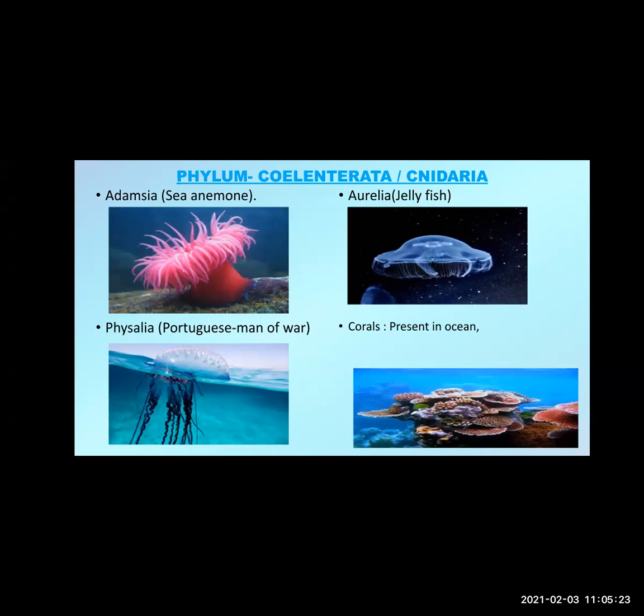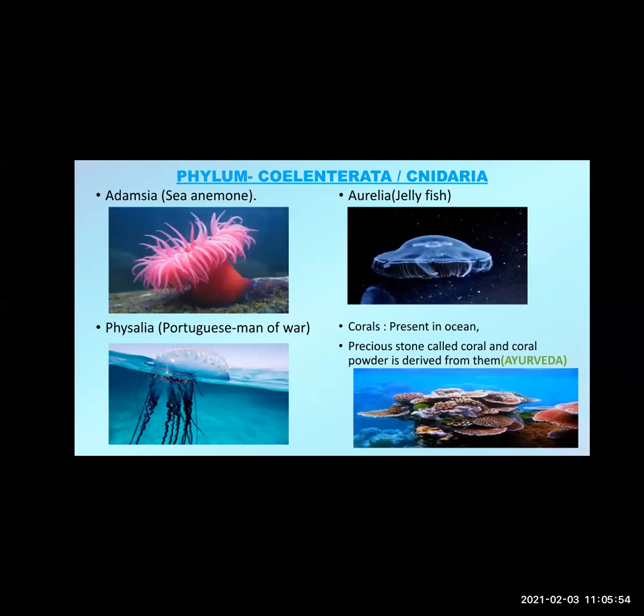Now, corals, just brief information. You might have heard about the famous Great Barrier Reef. There are many colonies of corals present in the ocean near Australia. So coral reefs are present in the ocean. These reefs are actually colonies of specific cnidarians. Colonies means what? Similar types of cnidarians grow together in colonies.